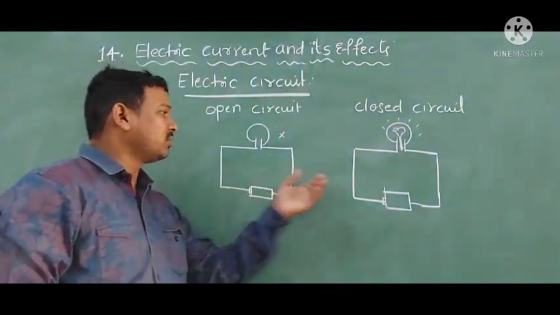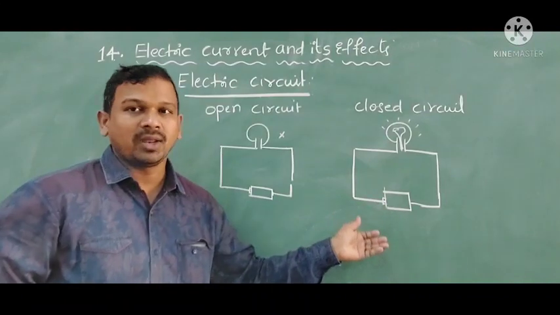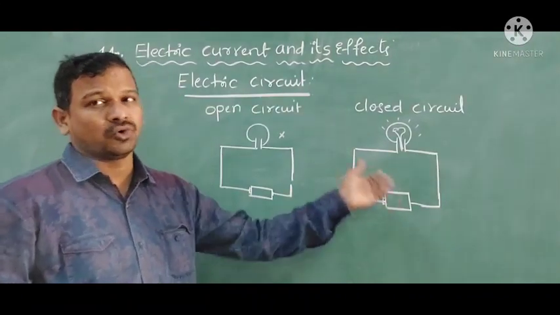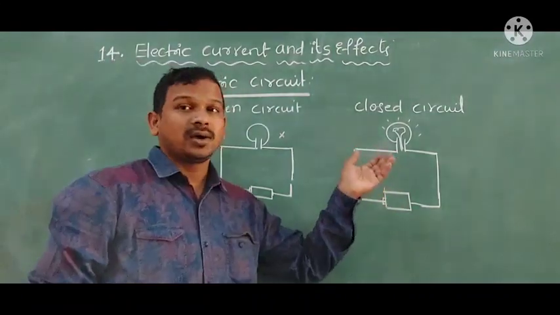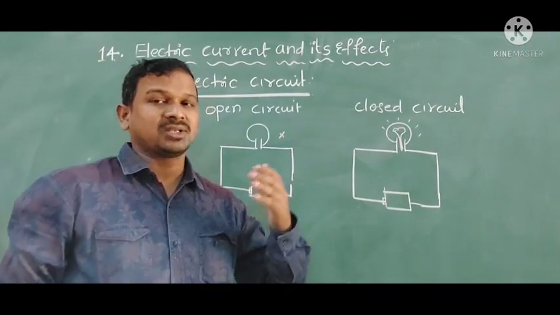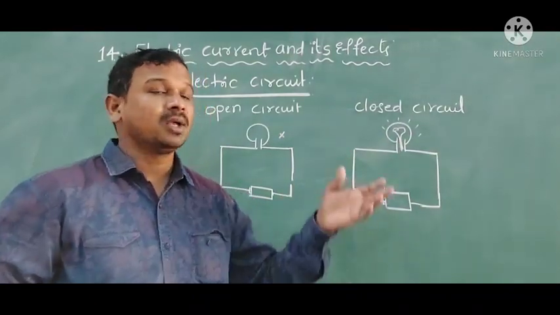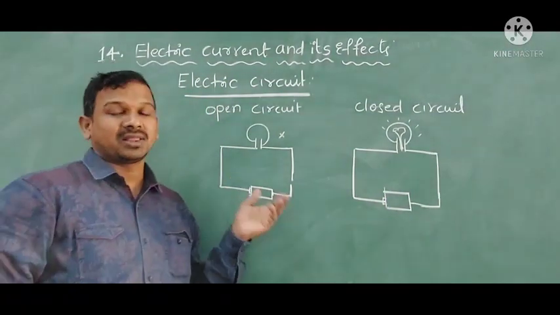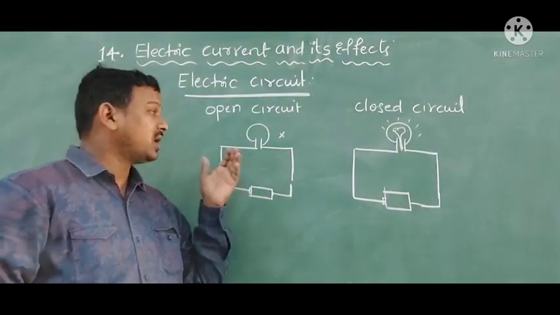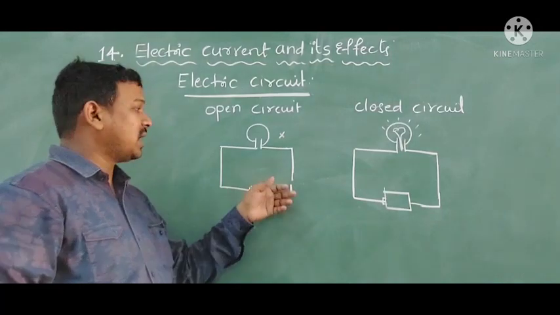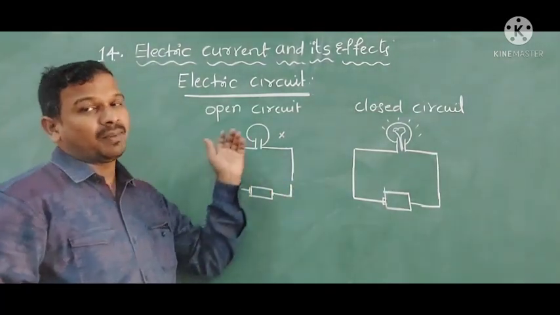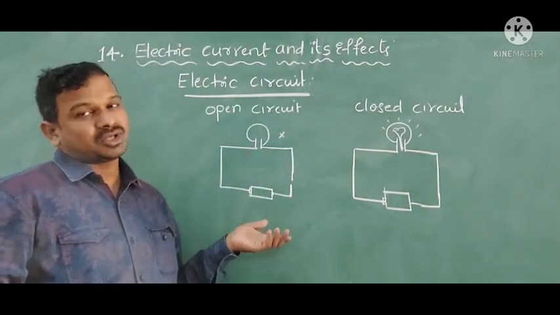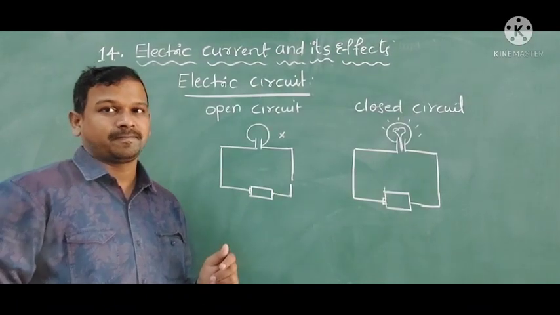A closed circuit means there is no breakage in the electric circuit, and the bulb or electrical appliances are using the electric current properly. Then it is called a closed circuit. If there is any breakage in the path of the electric current or electrical appliances, then the flow of electric current will not happen properly. So this is called an open circuit.